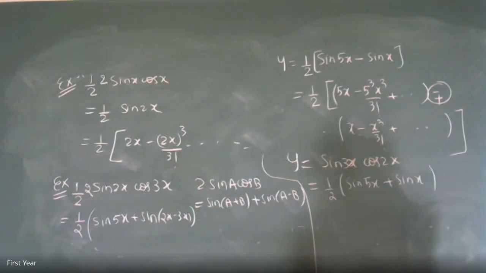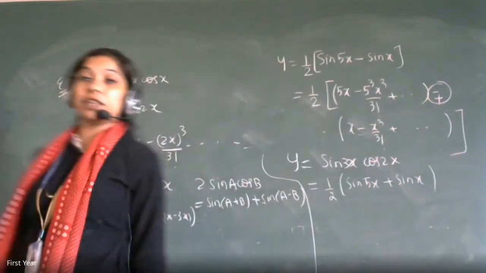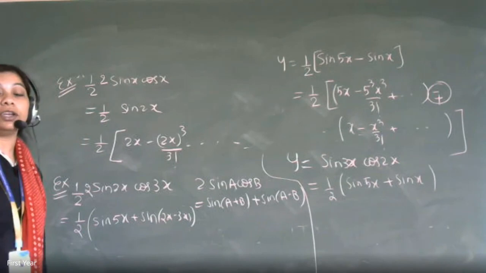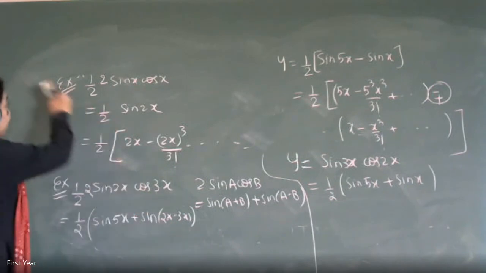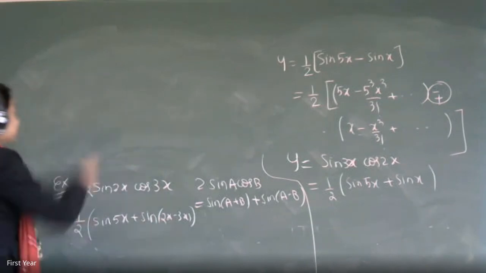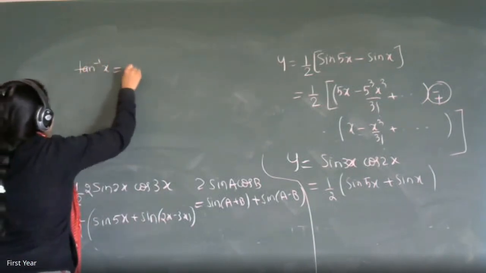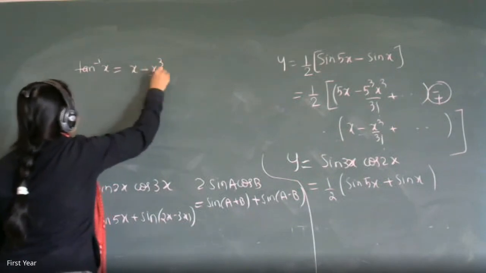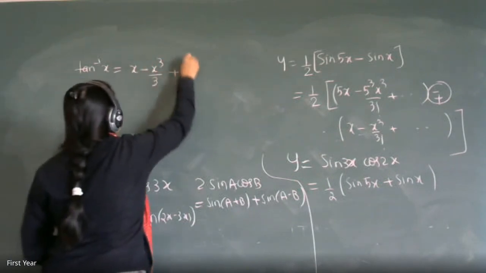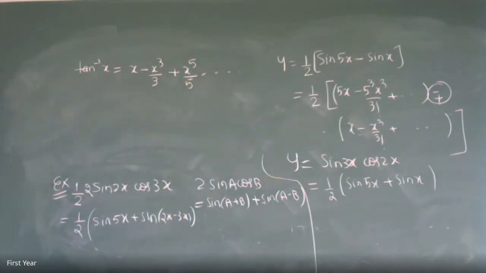Okay, fine. Now, one question which is of tan inverse. We have done this by differentiation and integration. What is the standard formula for tan inverse x? Tan inverse x is equal to x minus x cube by 3 plus x raised to 5 by 5. Do you remember this?